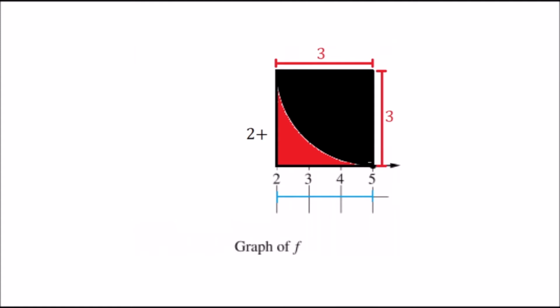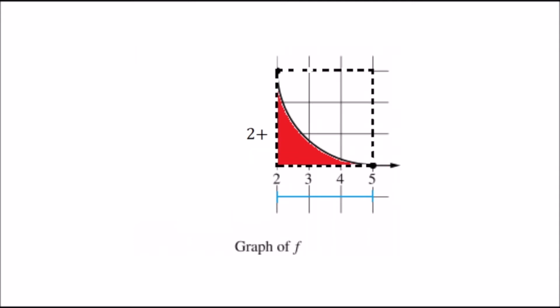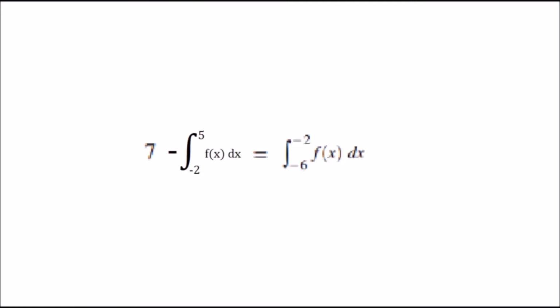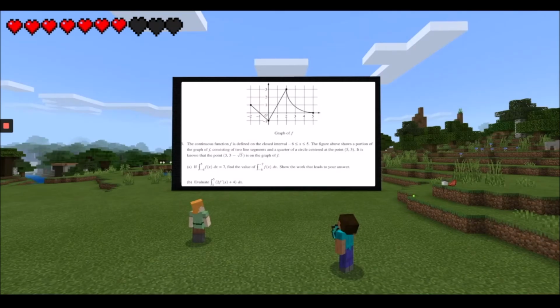So we'll want to write 9. So the square minus the quarter of the circle. So the circle has a radius of 3. So the full circle would be 9 pi over 4. So that region is minus 9 pi over 4, and we solve the answer of the integral to be 9 pi over 4 minus 4. Done!